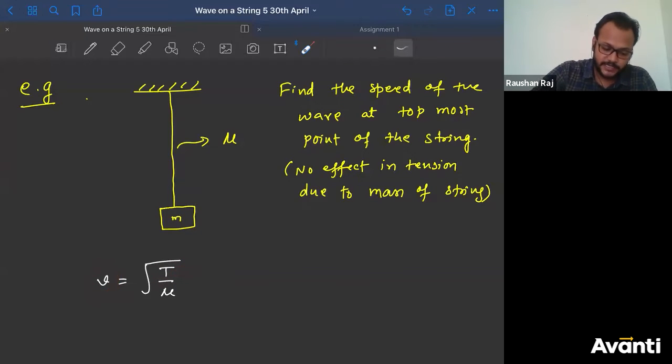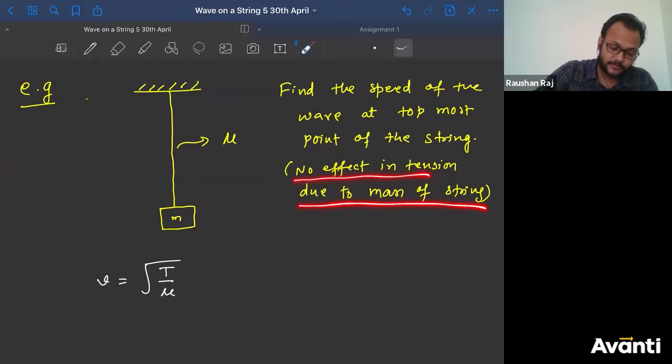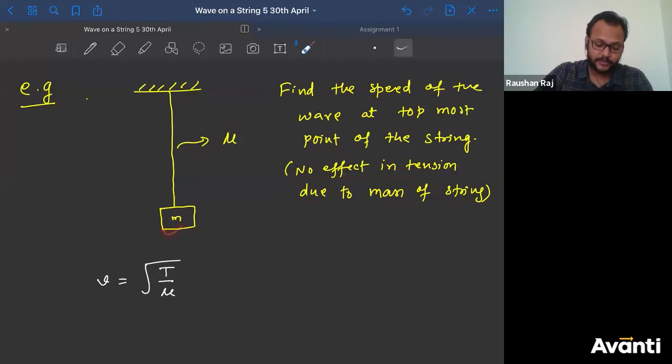But since it is given that there will not be any effect on tension due to the mass of the string, that means we have to consider mu as very small compared to m. Then whatever tension you get here, the same tension will be here also. So throughout the string, at all the points on the string, the speed of the wave will be the same.